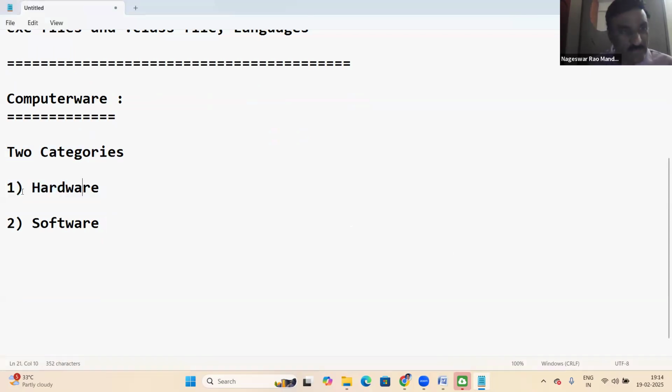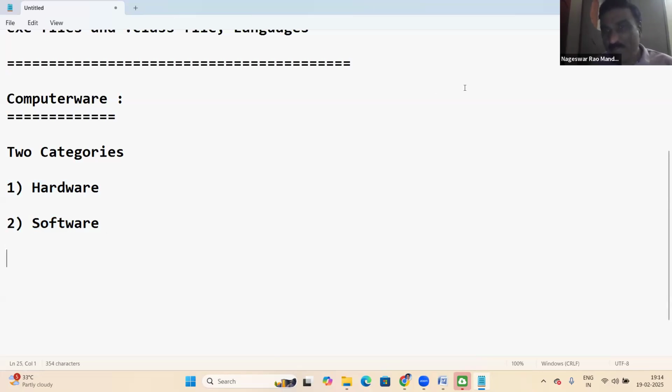What is hardware? Hardware is the physical components of a computer, like keyboard, mouse, monitor, hard disk, and all this comes under hardware. But it's not necessary for us. We are not hardware engineers, we are software people. So let us start with software.